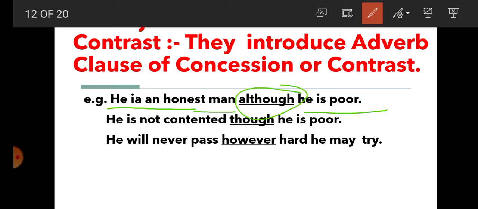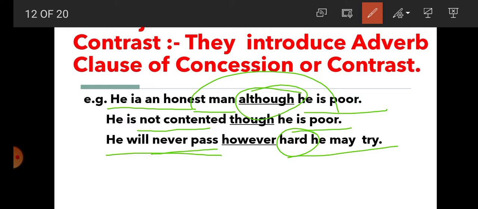So, although student, with the help of although, there is a contrast. Honest man, even poor. He is not contented, though he is poor. So, not contented and poor. So, there is a contrast here. He will never pass. He will never pass, however hard he may try. So, there is a contrast that he will never pass, however hard he may try. So, he may try hard even if he will never pass. So, there is a contrast here.